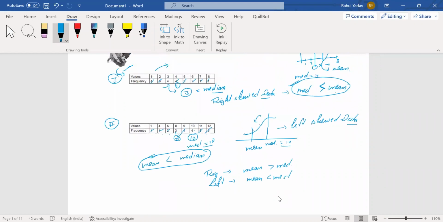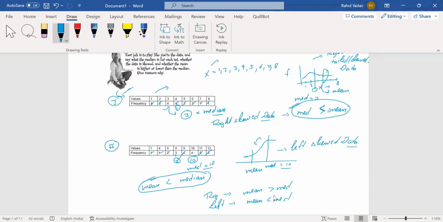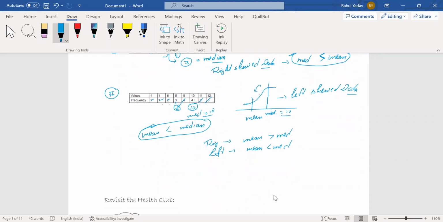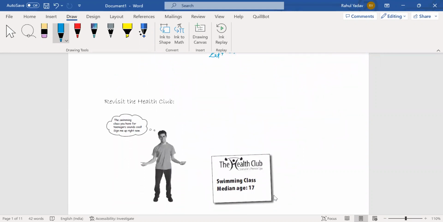So that was the basic concept regarding skewness, the mean and median, and how the skewness is associated with our mean and median. Now let's go ahead and come to the health club again. In the previous example, we saw there was a guy, I don't remember the name, I guess Clive. He visited our health club. So let's come back to the health club. We have various kinds of classes for the health club.